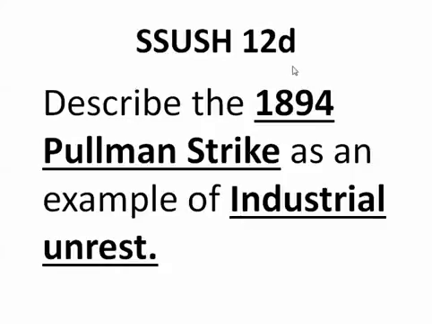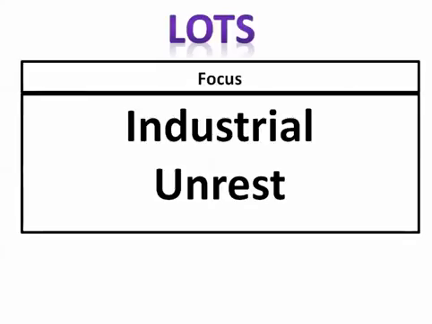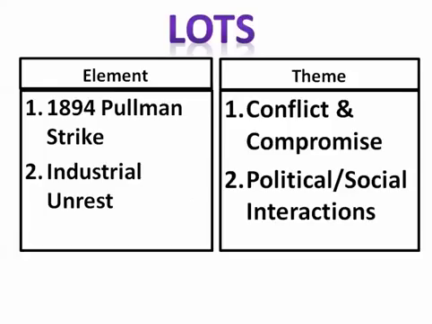Okay, let's look at Standard 12, Substandard D. Describe the 1894 Pullman Strike as an example of industrial unrest. So let's go ahead and look at that. Our focus here is on the Pullman Strike, but industrial unrest is our main focus. Industrial unrest. They're not rested, okay? So we see 1894 Pullman Strike and industrial unrest, conflict and compromise, and political and social interactions are our themes.